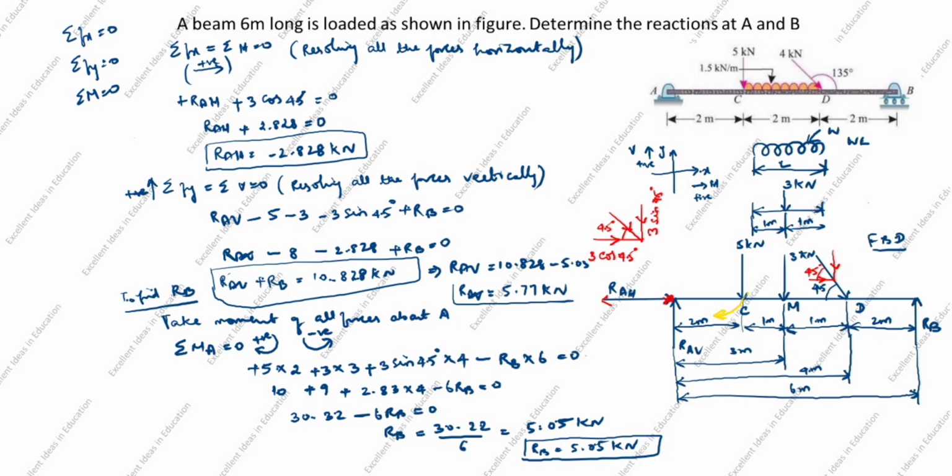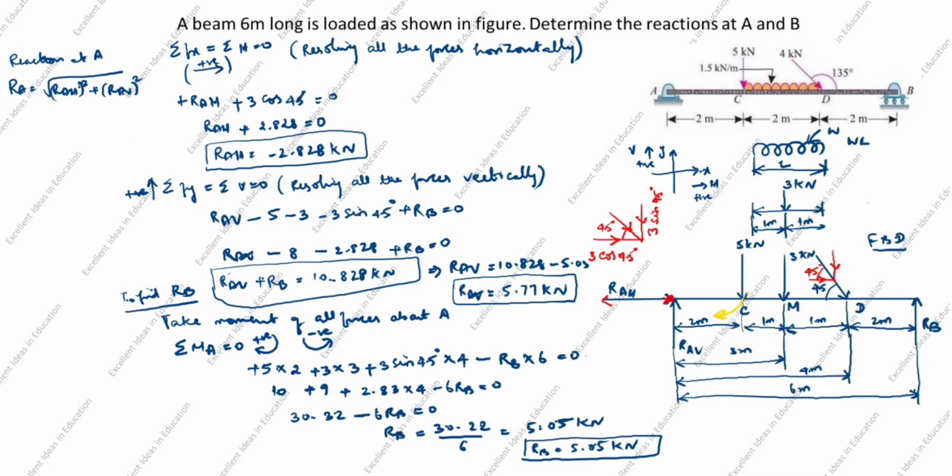Now we calculated RAH, RAV, RB, but we need to calculate RA. So how will we calculate RA here? Now we will calculate RA, the reaction at A. RA is equal to root of RAH the whole square plus RAV the whole square.